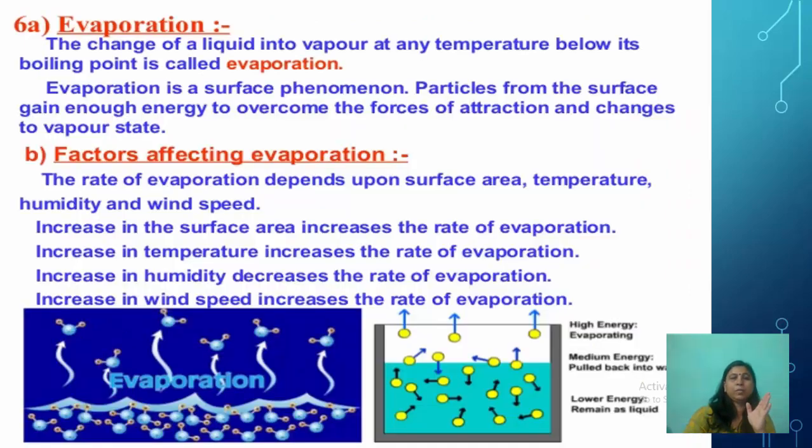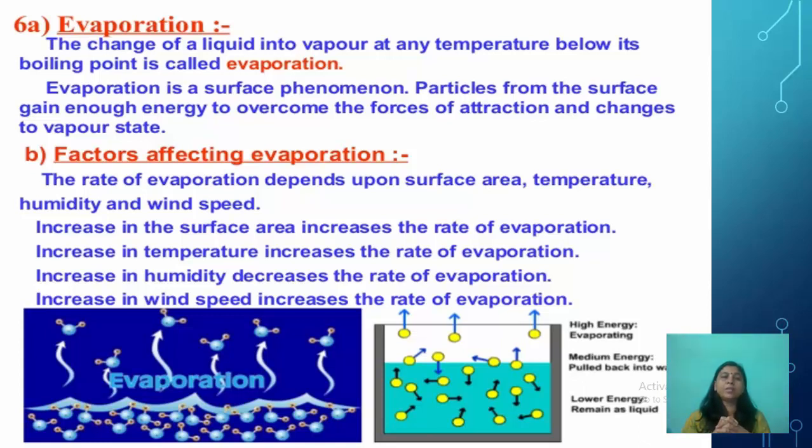Now, evaporation. Evaporation is the change of a liquid into vapor at any temperature below its boiling point. Evaporation is a surface phenomenon, as boiling is a bulk phenomenon, where the whole of the liquid converts into vapors. Evaporation is a surface phenomenon, meaning the liquid that is exposed to the heat, only that changes into vapors. Particles from the surface gain enough energy to overcome the forces of attraction and change to vapor state.